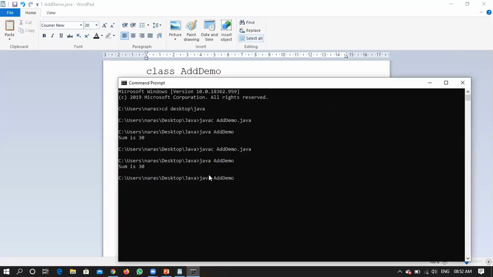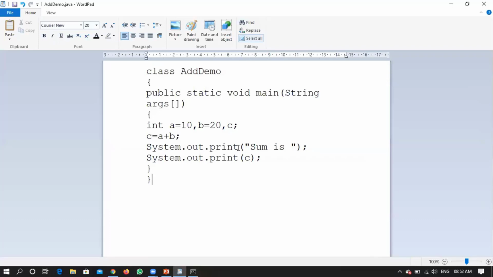Right, so let me just compile. Compilation has worked fine. See, you wrote in two different lines. If you are writing println, then these two statements will come in two different lines. Now what has happened is, first it has printed sum is, right? Immediately after that, without taking any new line character, it has printed 30 for you, right? So just for example, what should happen if I am using ln in the first statement?